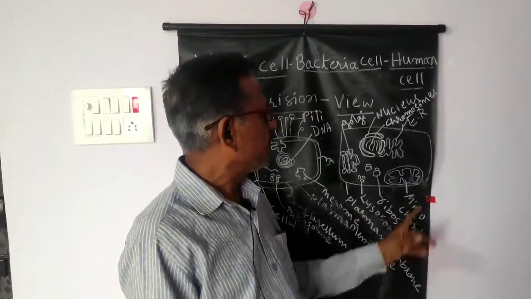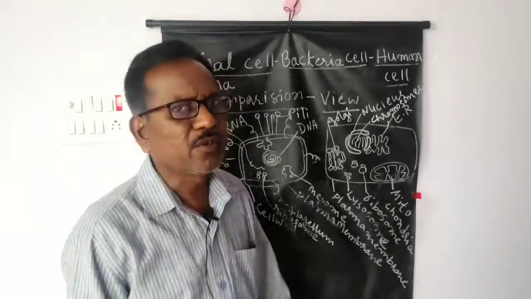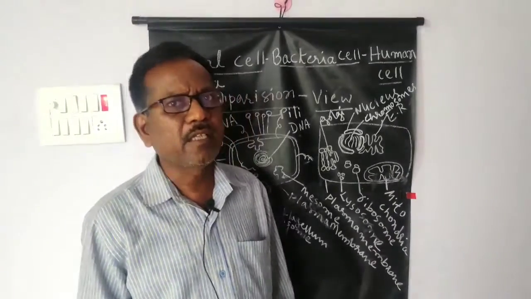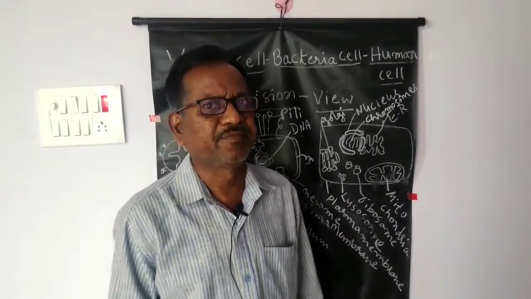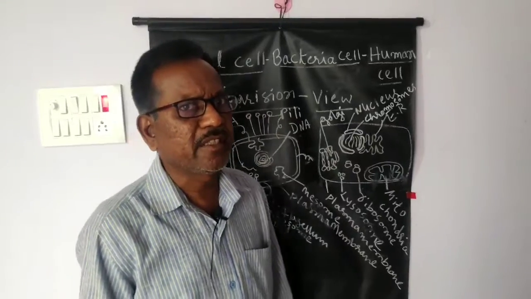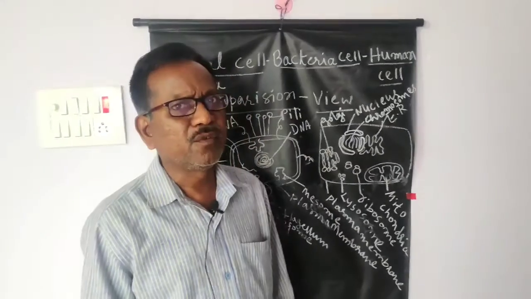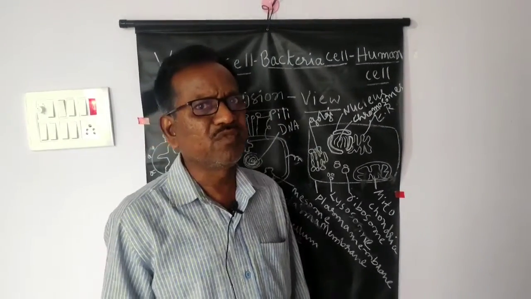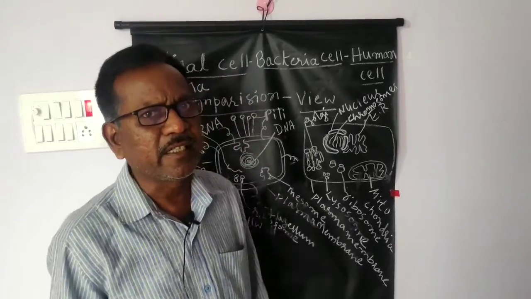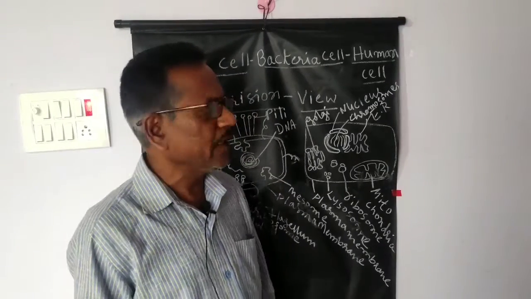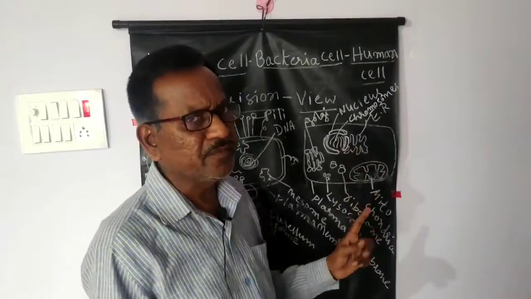If you see, the mitochondria of eukaryotic cells are very important. They are useful for aerobic respiration. Aerobic respiration means in the presence of oxygen, the food materials are oxidized. The food materials that we take every day enter into the cell through blood circulation.